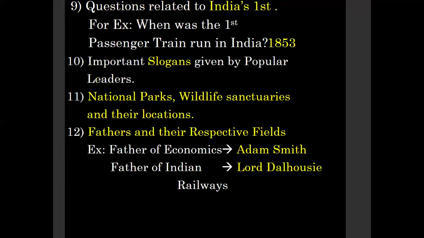Next, India's firsts. As these are static GK, it is better to read India's firsts. I already gave you the example. It is related to railways, India's first passenger train. So railways is also important. Next one, important slogans and which leader gave them. Next, national parks, fathers in their respective fields. So these 12 are important when you speak about static GK. Whatever we discussed, just read all of them.